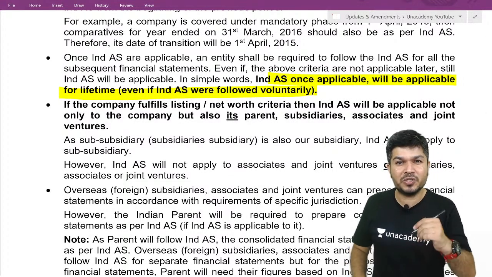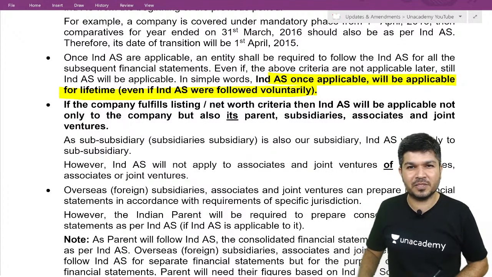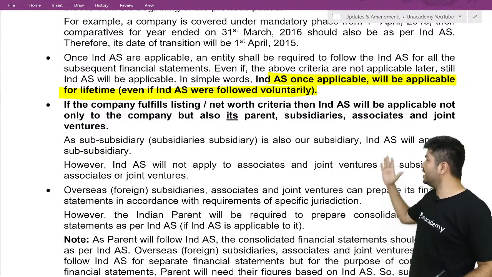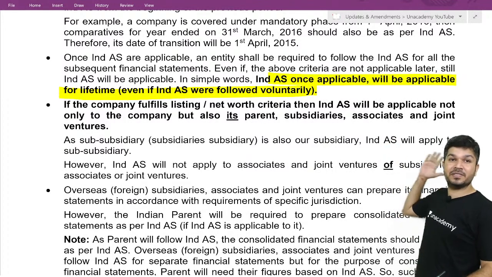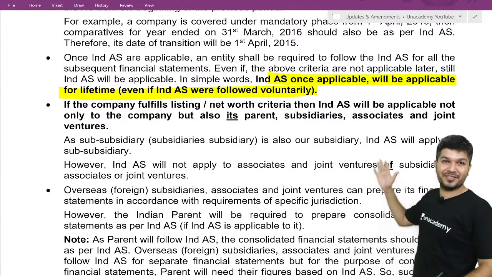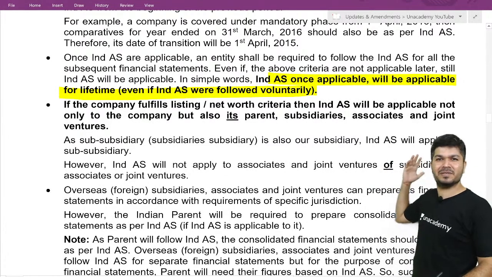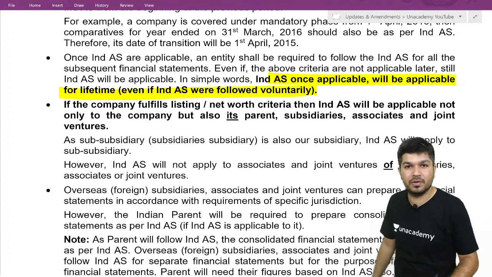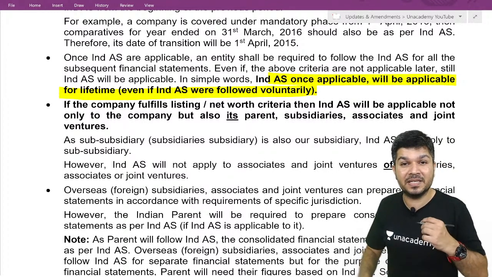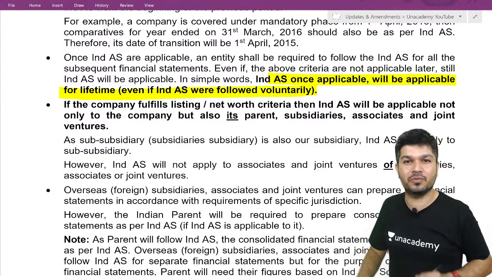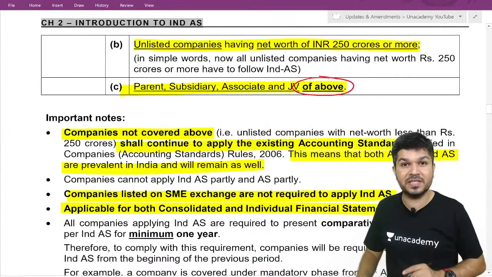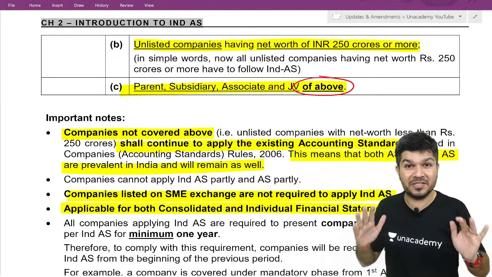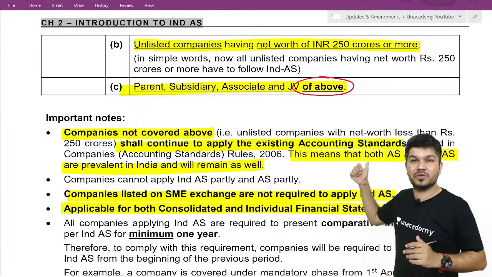Now, whenever I switch over to Ind AS, if you just recall your financial statements, in your balance sheet, you have current year figure, your previous year figure. Similarly, in your P&L, current year, previous year. Now, if Ind AS is applicable to me from 1/4/16 onwards, it was applicable to companies having net worth 500 crores or more.